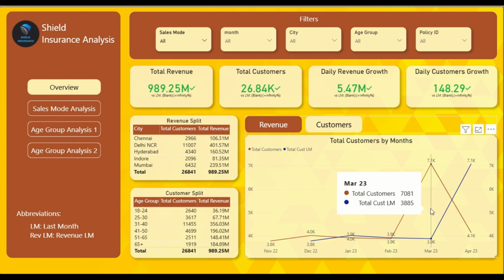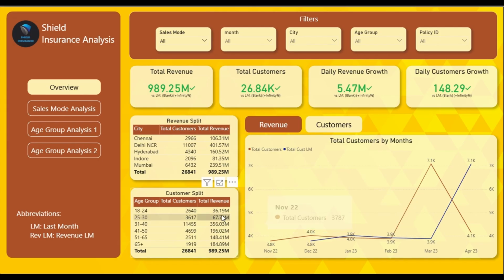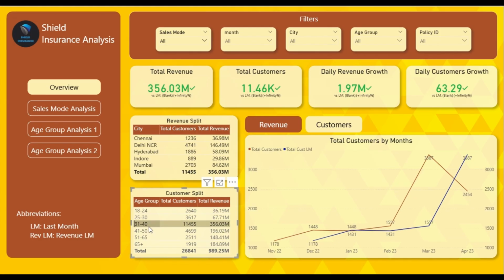Another reason can be that high value policies were likely sold to high revenue generating age groups, which I will explain to you in age group analysis. But here I can tell you that if you come to this customer split table visual, if I select 31 to 40, you will see here that the 31 to 40 age group generated the highest amount of revenue and customers. But I will explain why in age group analysis.